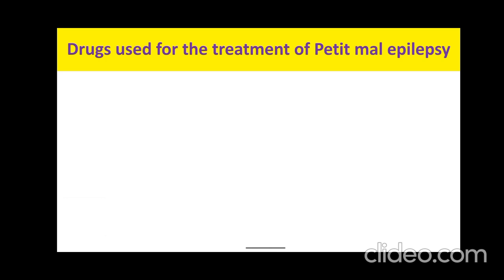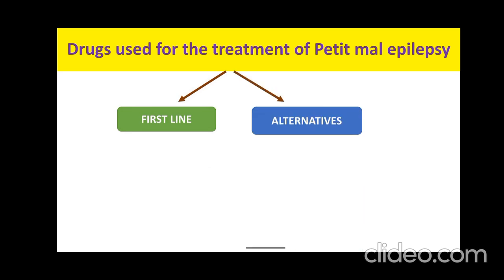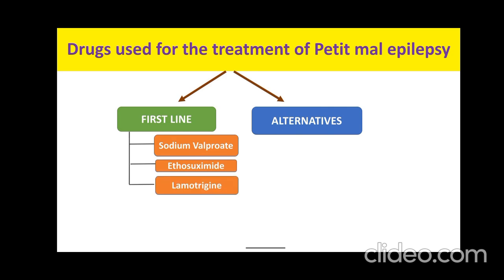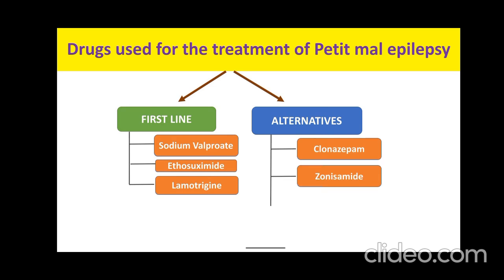So first and foremost, which are the different drugs which can be used for the treatment of petit mal epilepsy? Here there are two types of agents. One is the drugs used as first line therapy, and second, the drugs used as alternatives. In first line therapy, sodium valproate, ethosuximide and lamotrigine, while in the alternatives there is clonazepam, then zonisamide and levetiracetam.